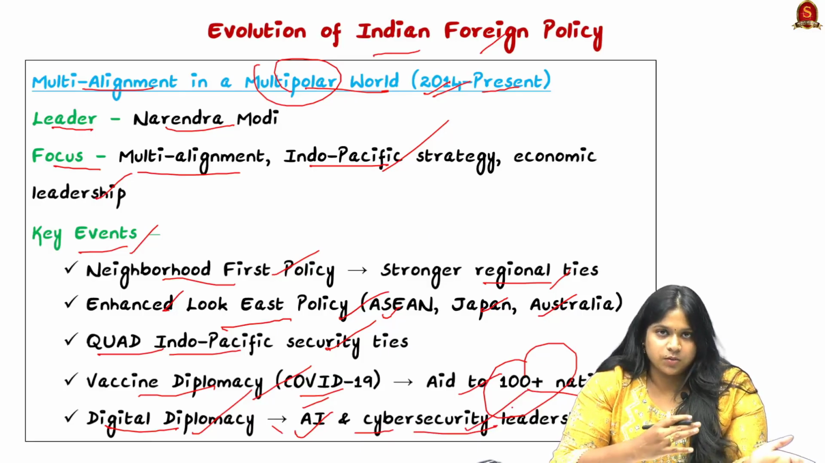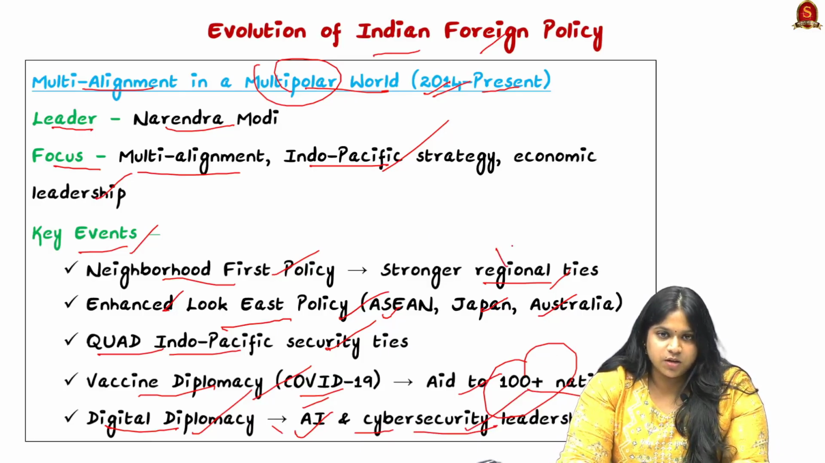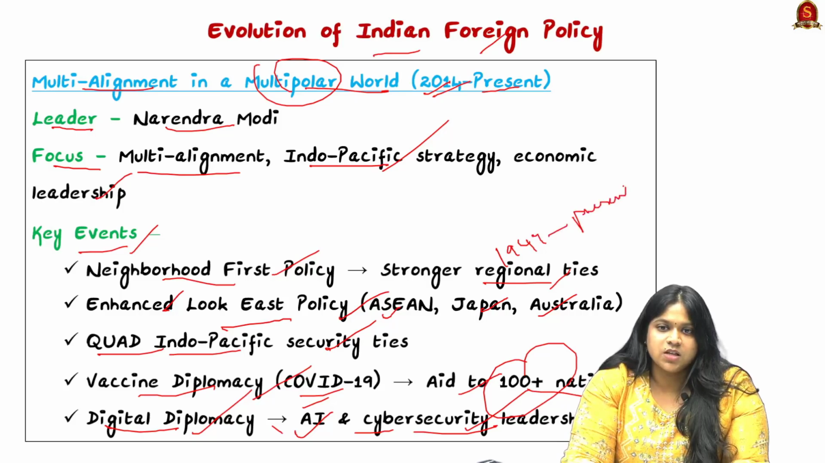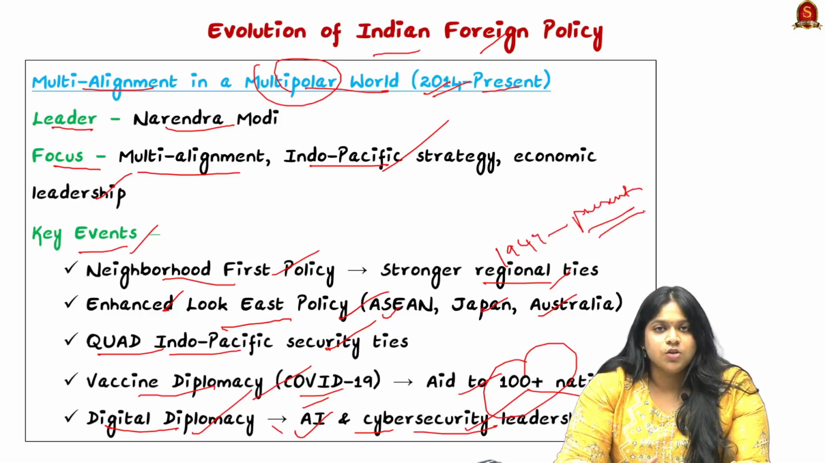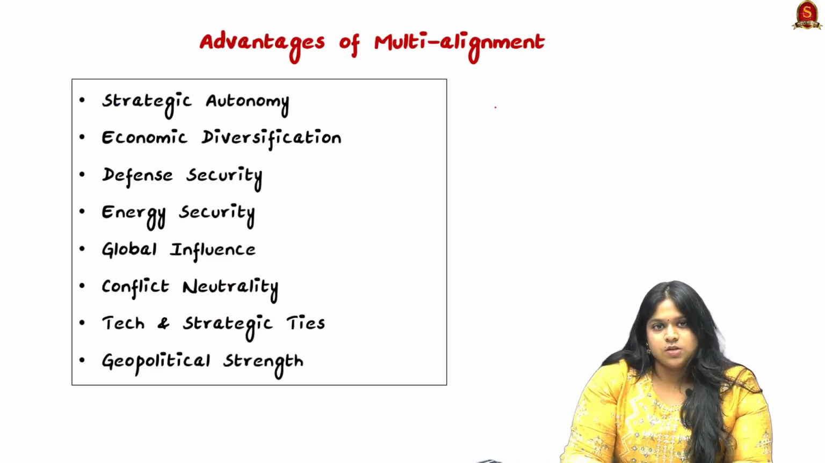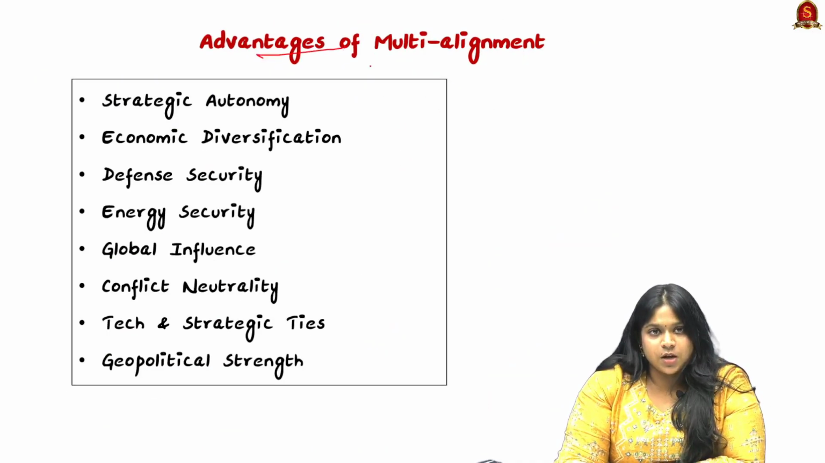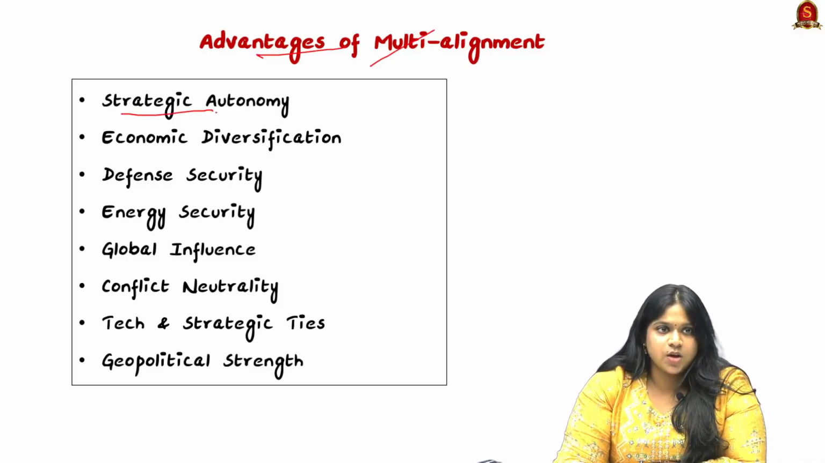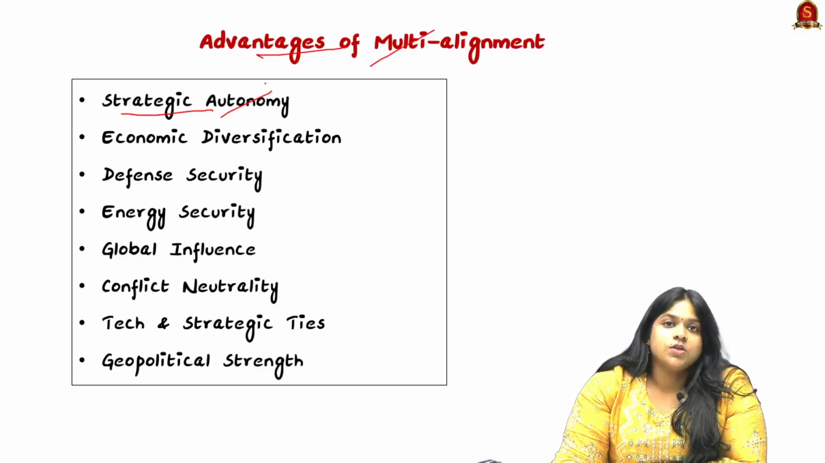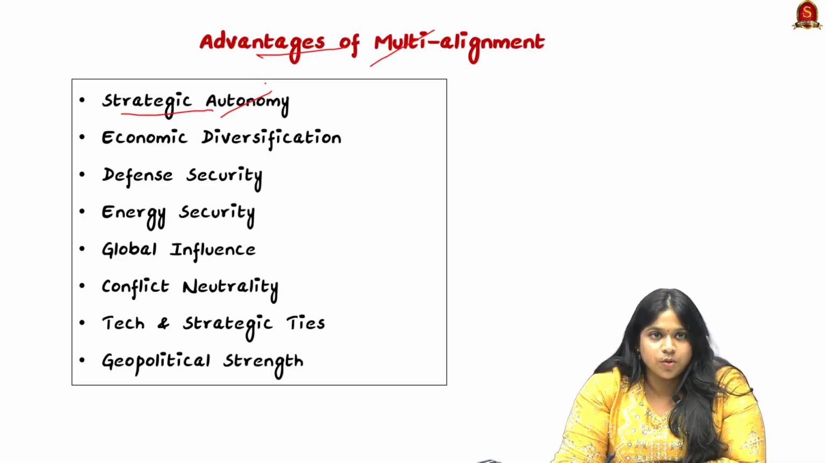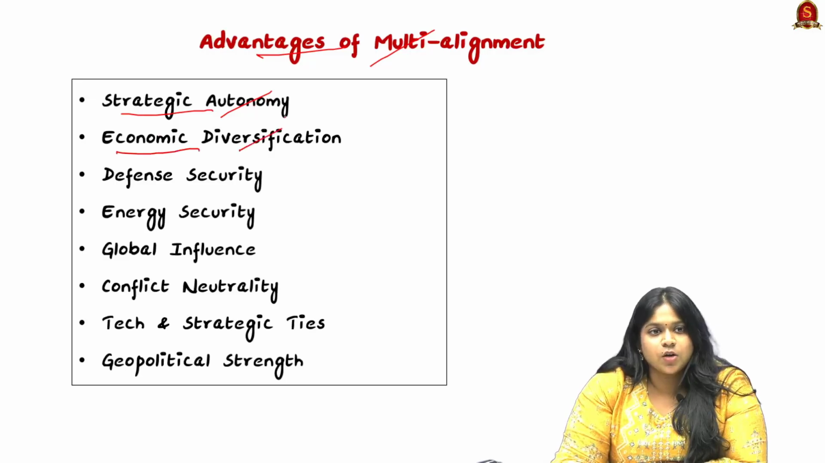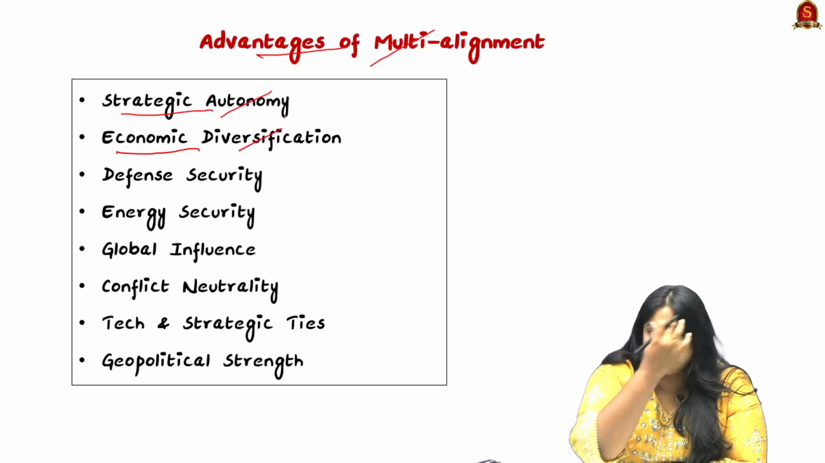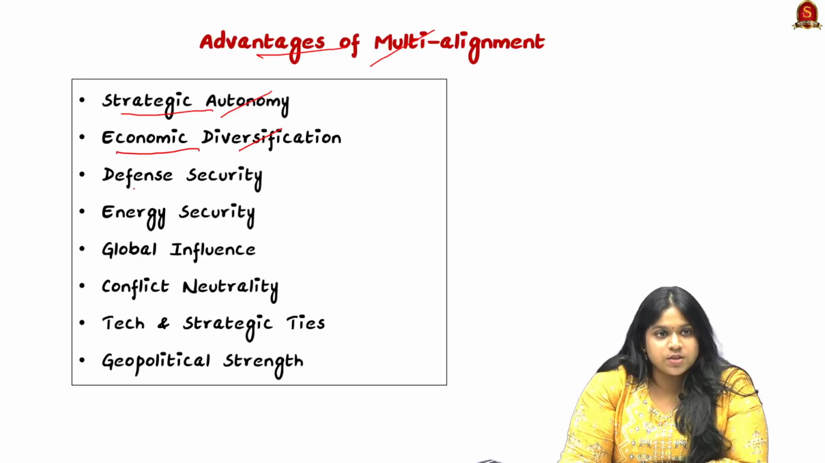So right from 1947 till present, we have seen the focus and the changes throughout the years of our Indian foreign policy. Now let's look into the advantages of this multi-alignment. First, to have strategic autonomy. Instead of depending on one singular bloc, we believed in multi-alignment. Then having economic diversification with different countries through different partnerships, then bringing in defense security and energy security.